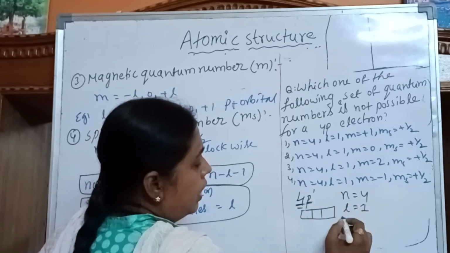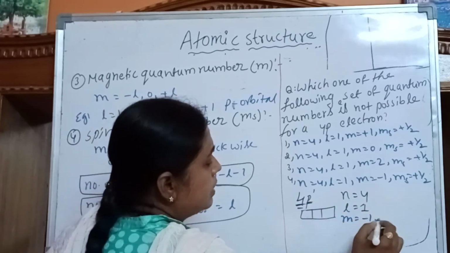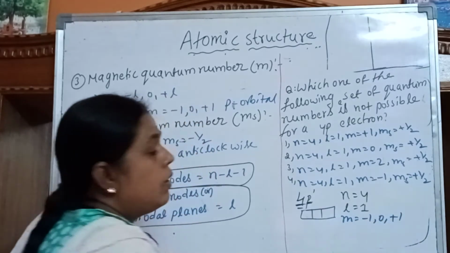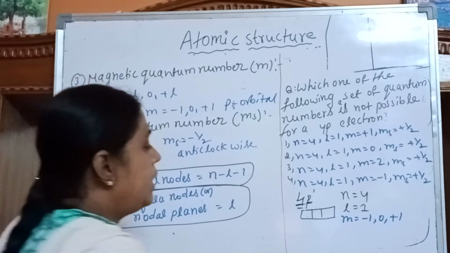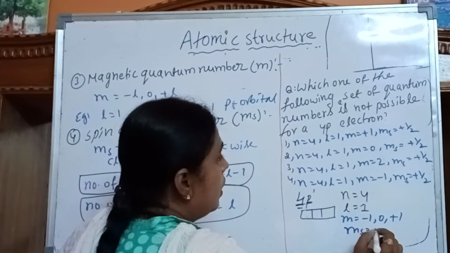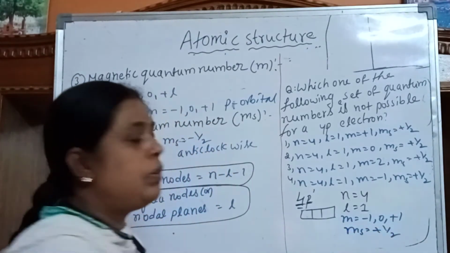When L is equal to 1, m values may be minus 1, 0, plus 1. These three values are possible. Next, ms value: one electron is present, so take plus 1/2.